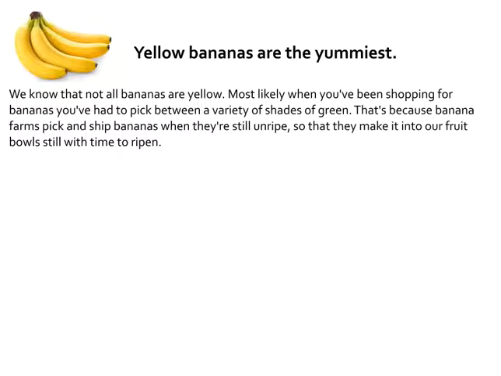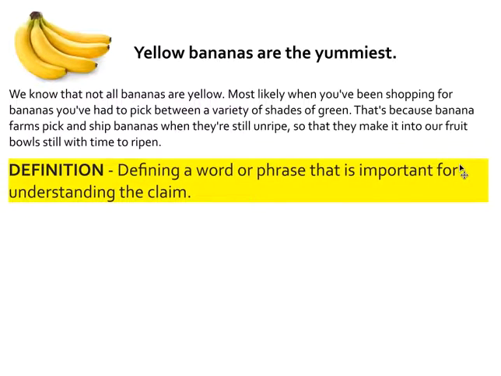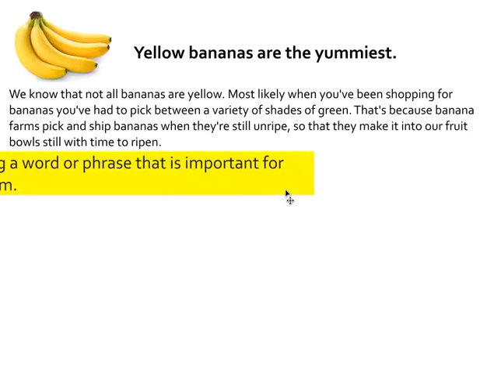So at this point, I'm stuck. Oftentimes, when I'm asked to elaborate, I get to a point in my writing where I actually get stuck and I'm not quite sure what else to say. So at this point, I'm going to pull out one of my tools that I have for elaboration, which is definition. Definition is defining a word or phrase that is important for understanding the claim. It's important here that you don't just define any word or phrase, but that you actually define words and phrases that are helpful for the reader in understanding your statement or your claim.